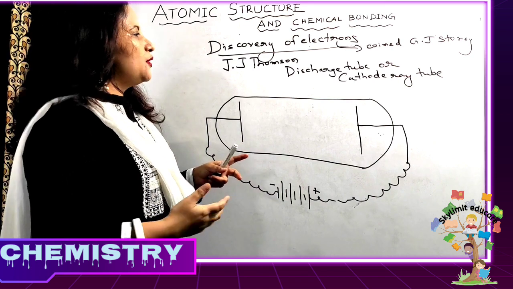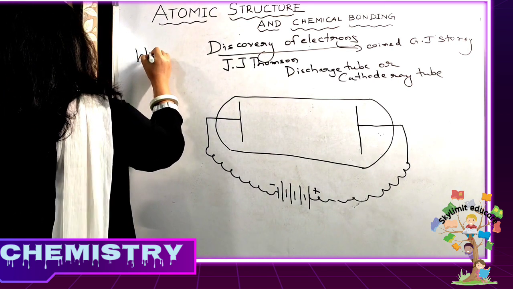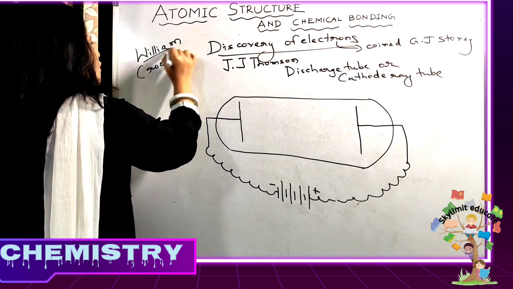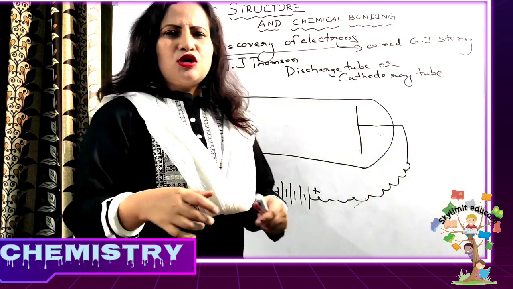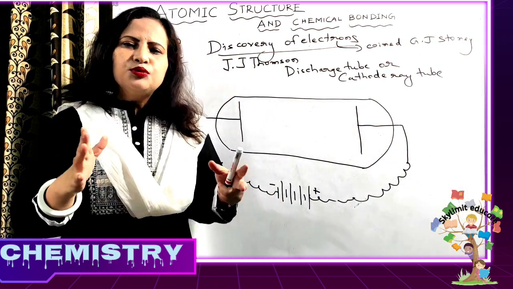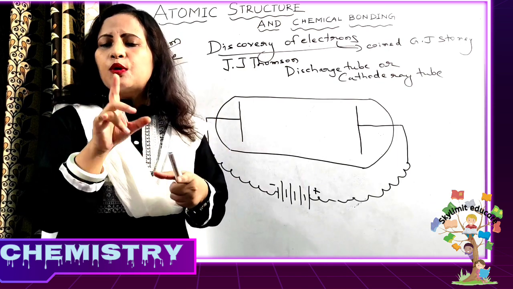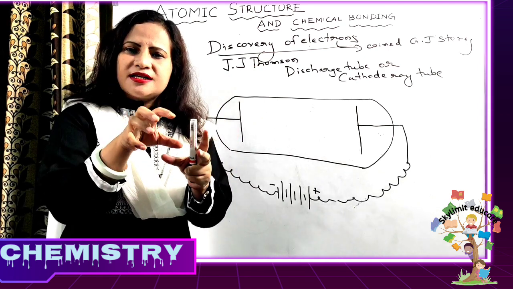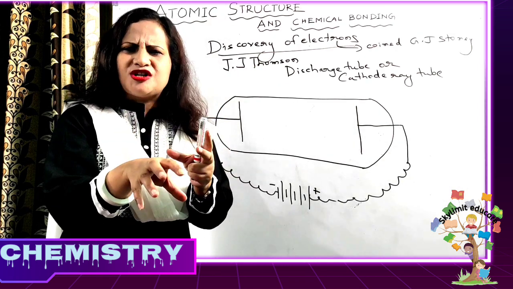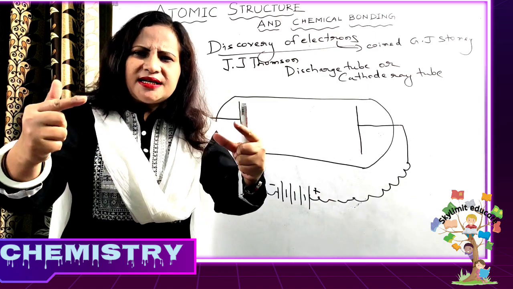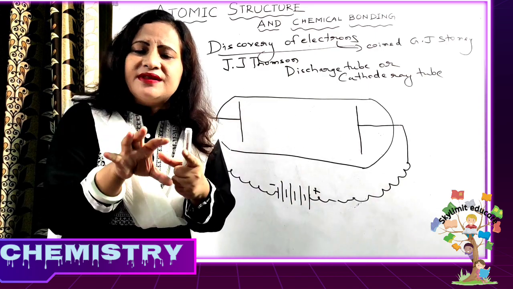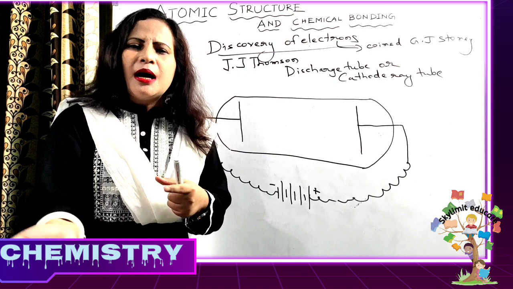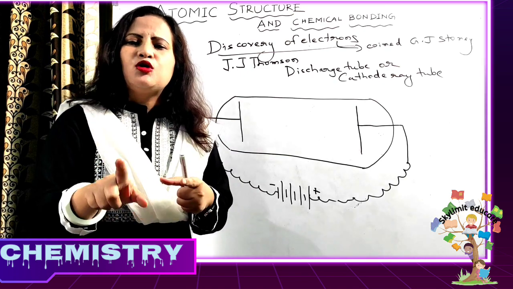During these days, what happened? There was a scientist called William Crookes. He proposed what? Gases are actually poor conductors of electricity. But William Crookes, by his experiments, had proved that if gases are subjected to very low pressure, and a high voltage current is passed through them, then these gases are able to conduct electricity. Ordinarily, naturally they are poor, but when a high voltage current is applied, they are able to conduct electricity.